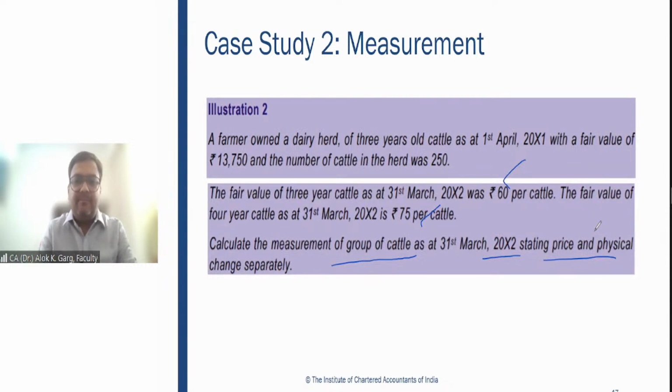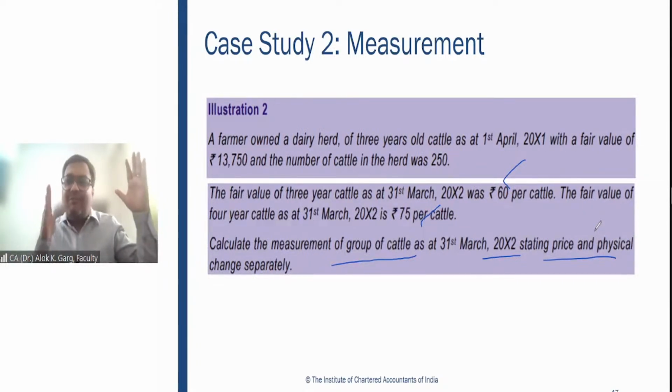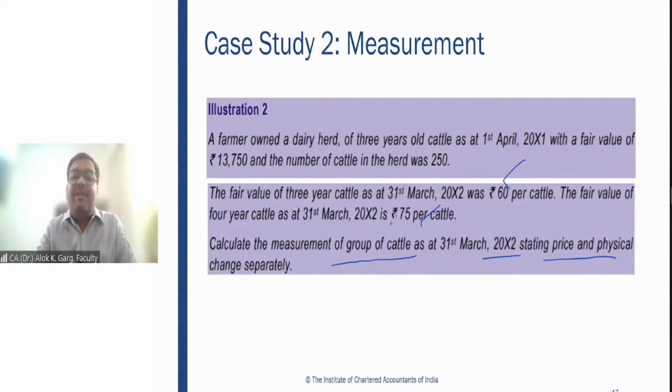Okay. Yes. Why a 4-year? Because see, these are living animals. So earlier it was 3-year, now it becomes 4-year. So you have to see the fair value from the 4-year perspective. So of course you need to take 75 rupees. From 55 rupees, it becomes 75 rupees. There is a 20 rupees gain in the fair valuation of these cattle, which will go to the P&L.